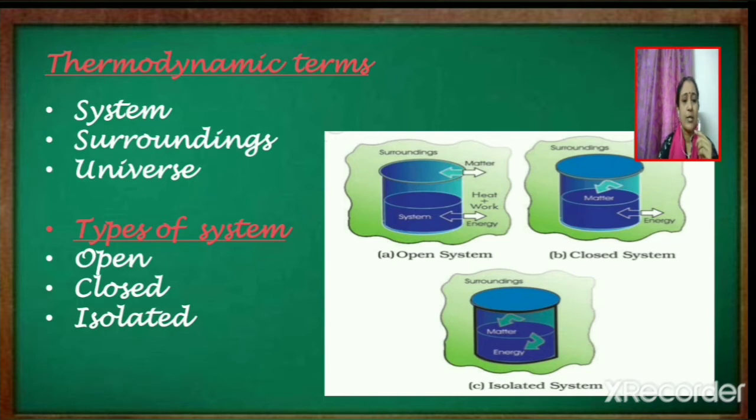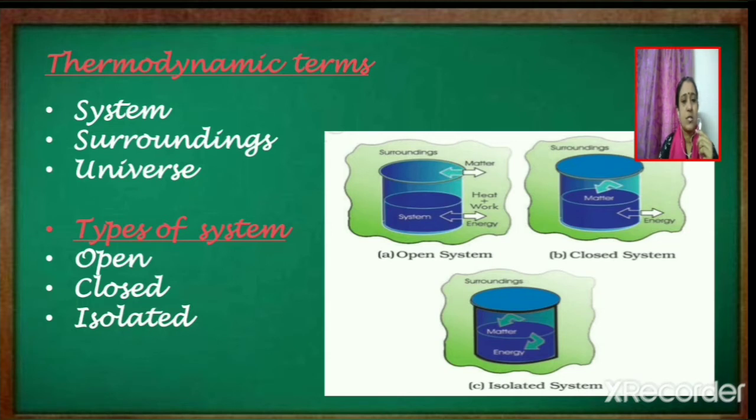Let us now try to know about the three different types of system known as open system, closed system and isolated system. What is meant by an open system? A system which can exchange both energy and matter with the surroundings is known as an open system. Water taken in a beaker can be considered as an example of open system.